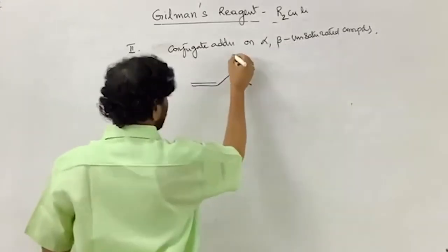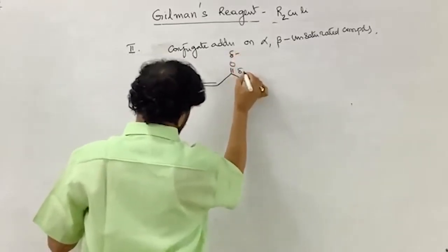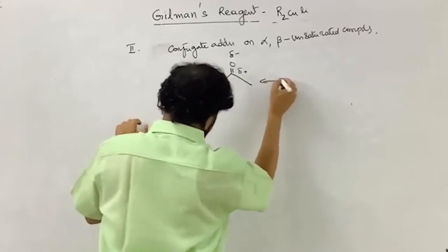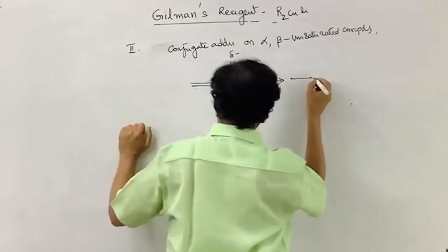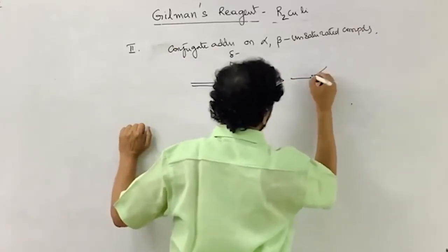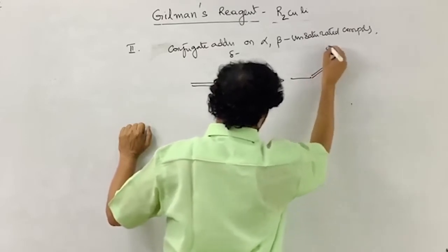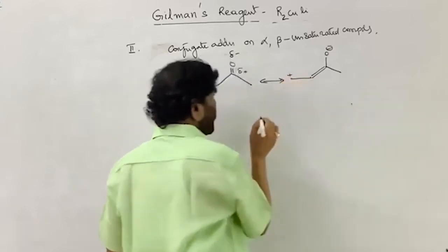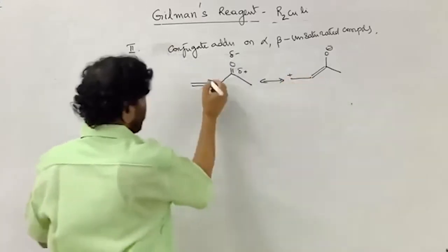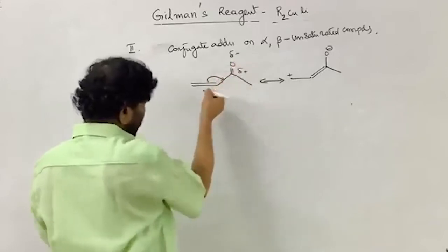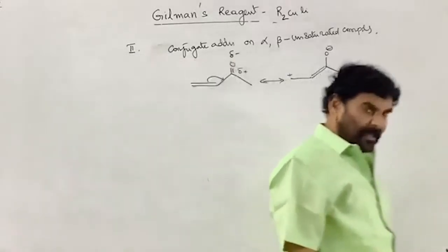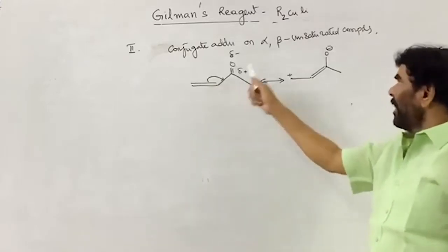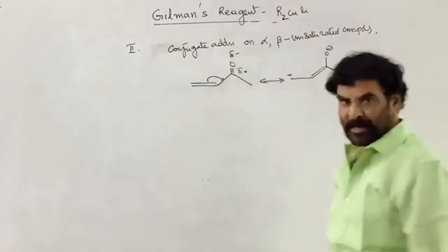See here, this is negative, this is positive. So this is here also, because of the resonance. Because of the resonance, this center also gets a positive charge. I am writing the resonance for an alpha beta unsaturated carbonyl compound.